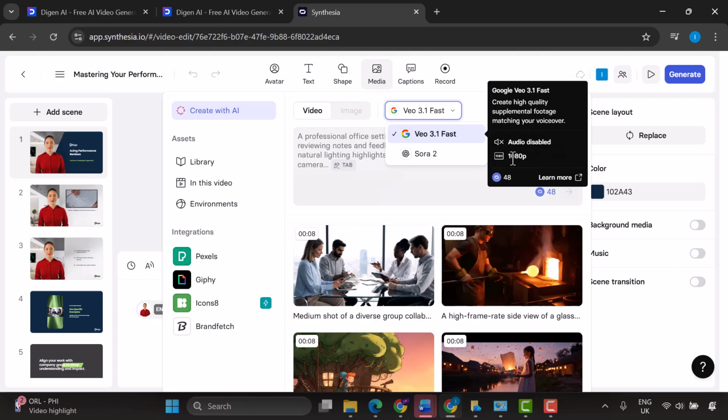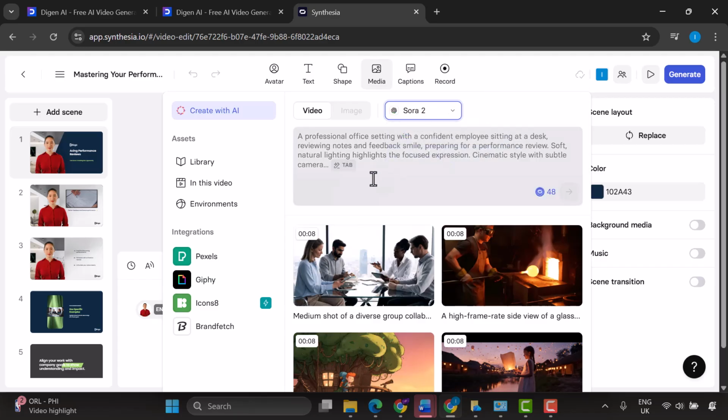So let's try out Sora 2 and see what it can do. So you can just click on this option here, and here we can see a professional setting interface. It looks very cinematic and well designed. So now I want to use a prompt that actually uses sound to demonstrate the full audio capabilities. So I'm going to use this prompt that I've prepared.